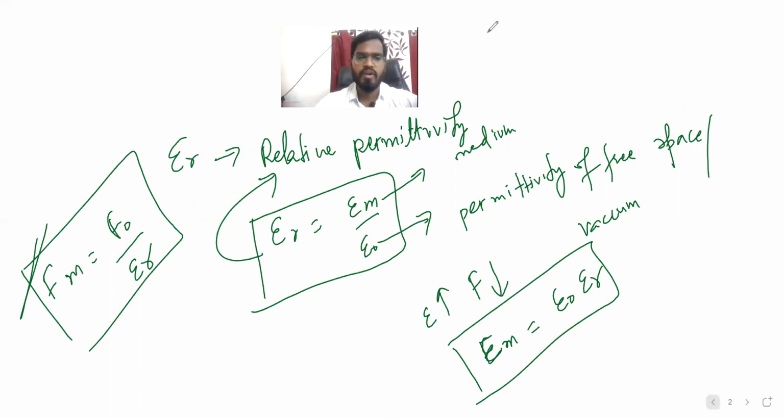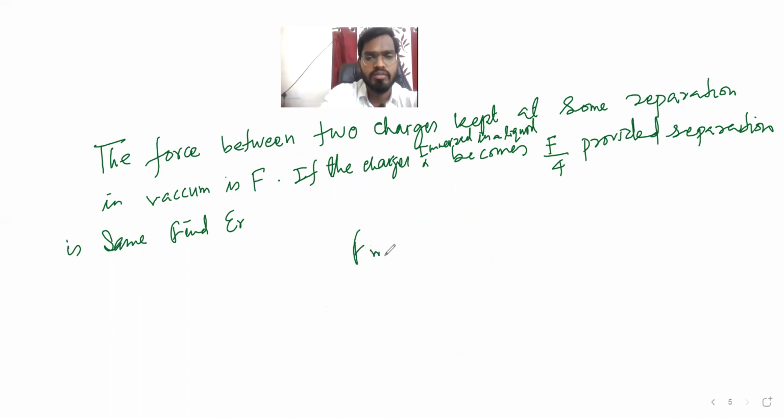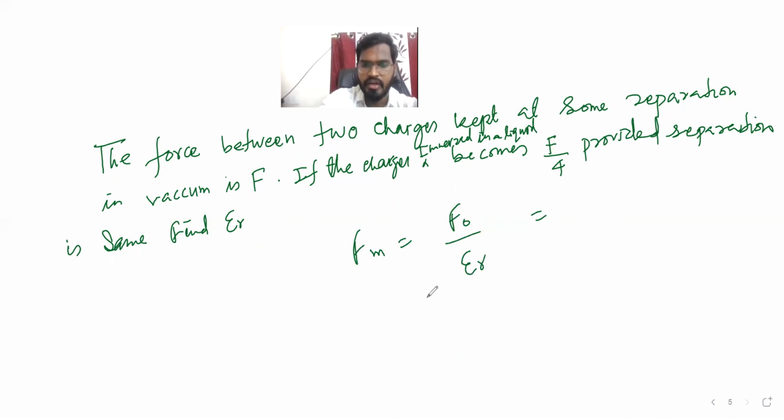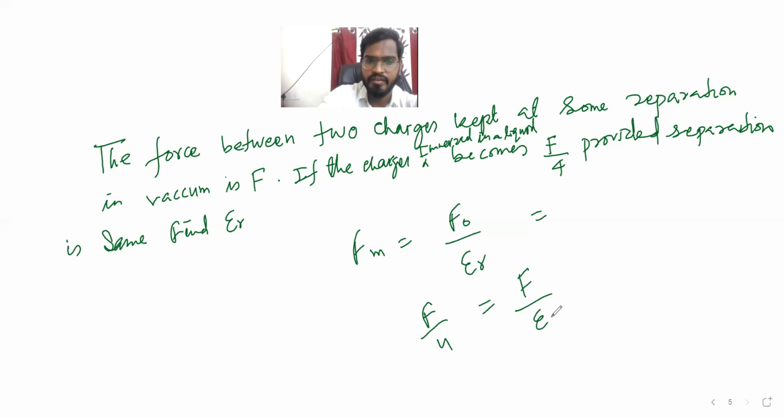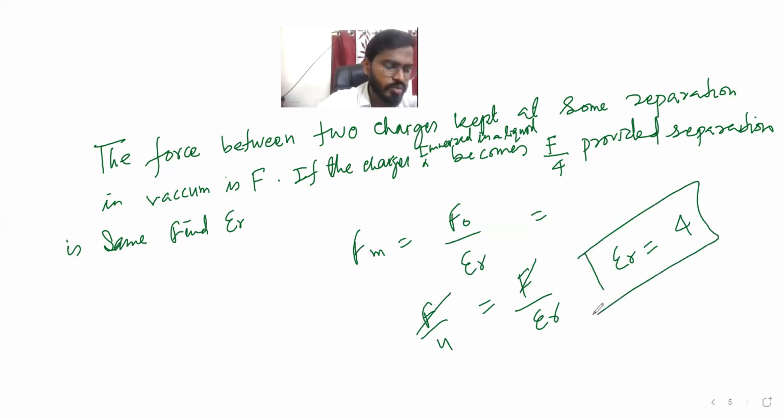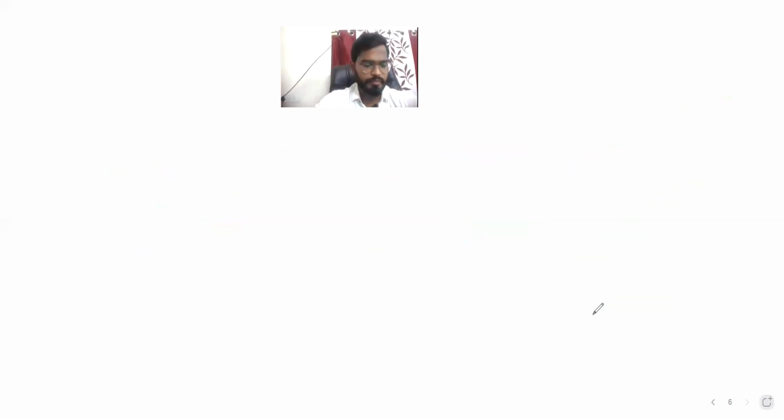Force in a medium is F naught by epsilon r. F m here is F by 4 when placed in the medium, and F naught is F. So F and F cancel out, and the distance stays the same. So epsilon r is going to be 4. That's it. This way you can apply this concept.